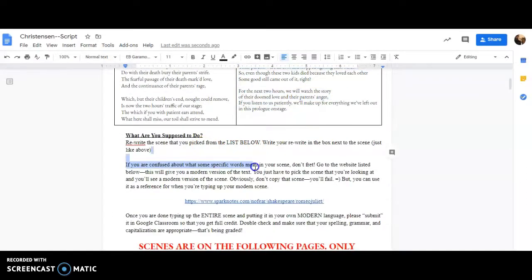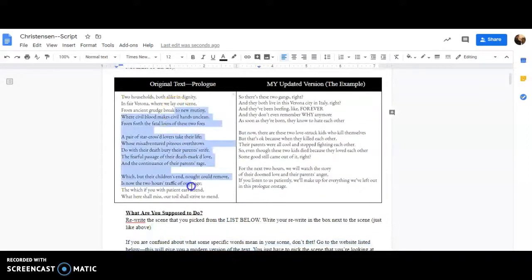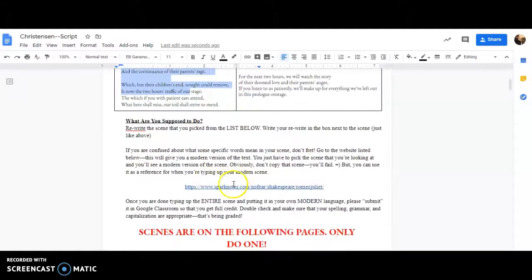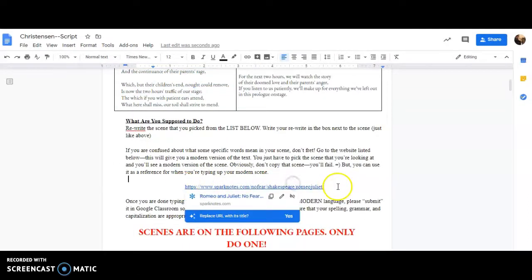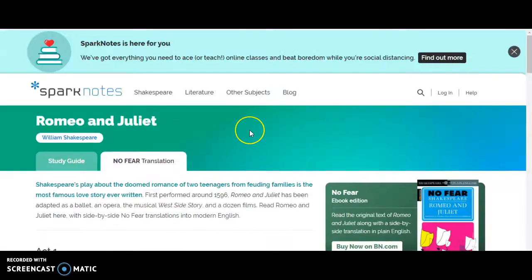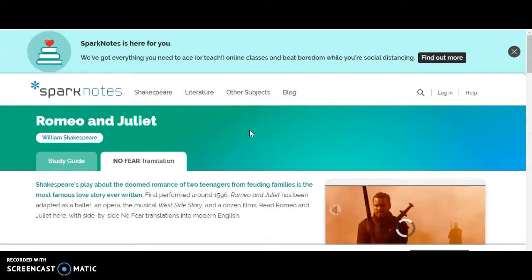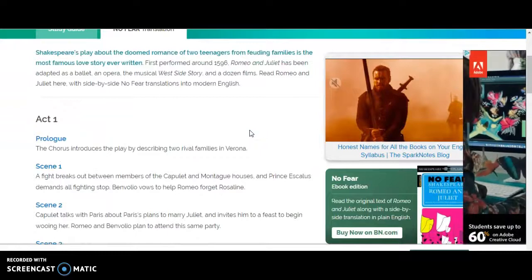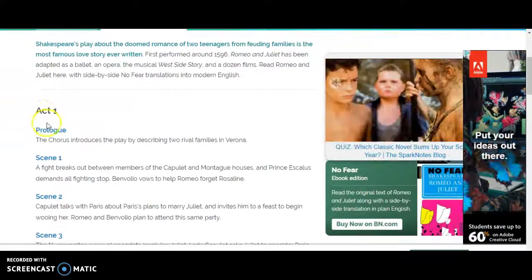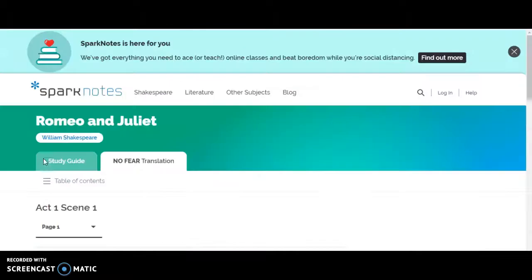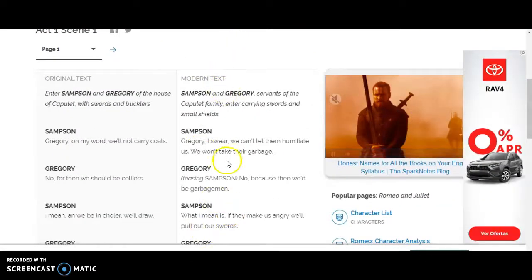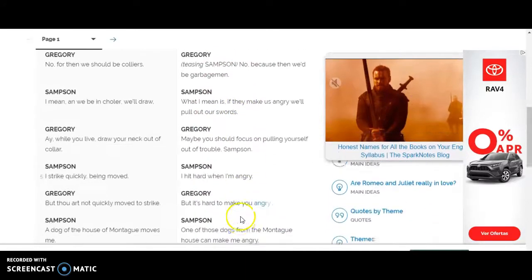And there's a summary here. Now, if you're looking at this side and you're really confused about what's being said, which you probably are, feel free to go to this website right here. This will take you to SparkNotes, No Fear Shakespeare. What's really cool about it is that it takes the original text and it gives you a translation in modern English. So if I want Act 1, Scene 1, then I've got the modern text here. So I'll look at this side here to give me an idea of what is going on.